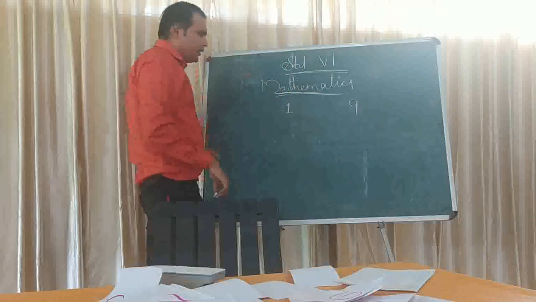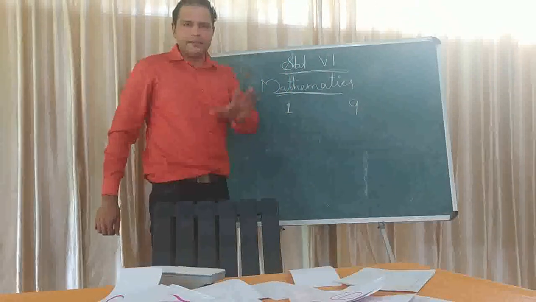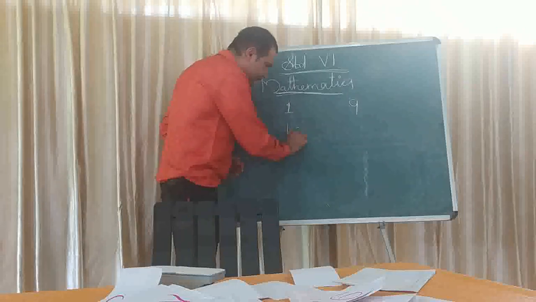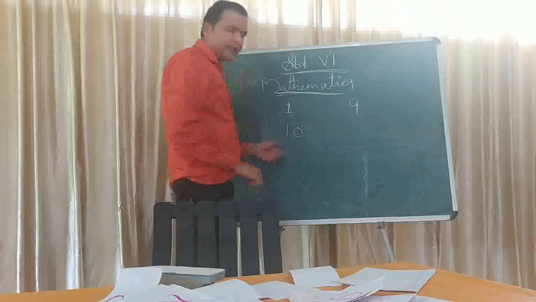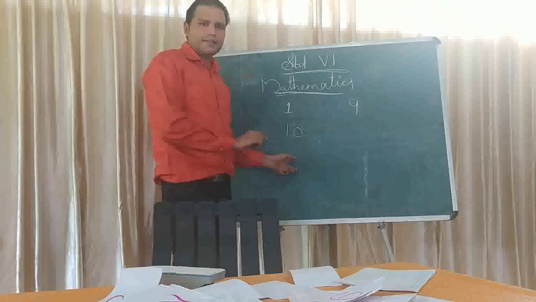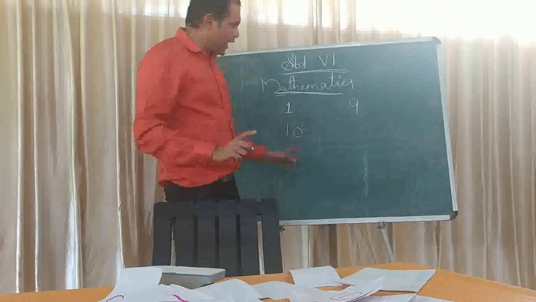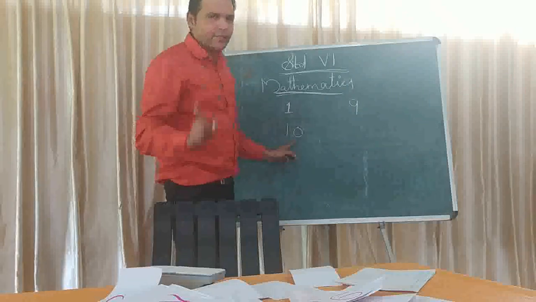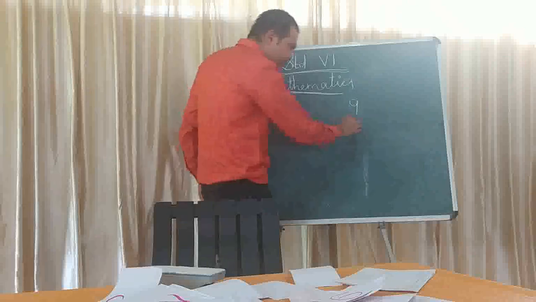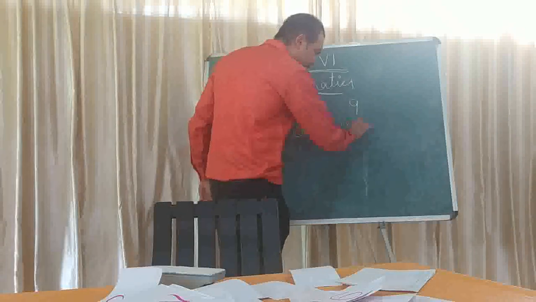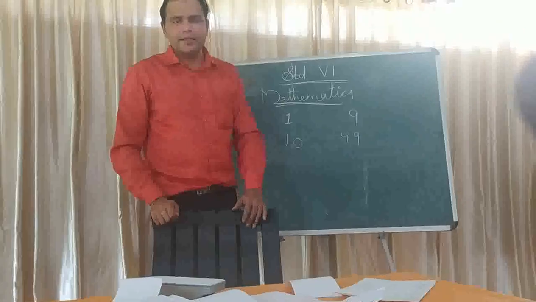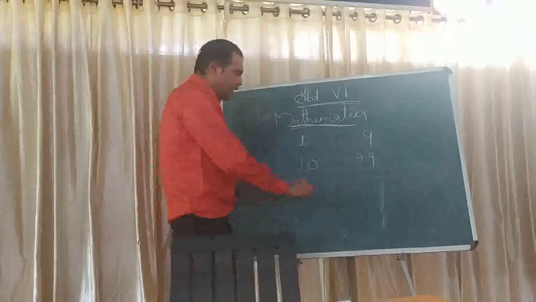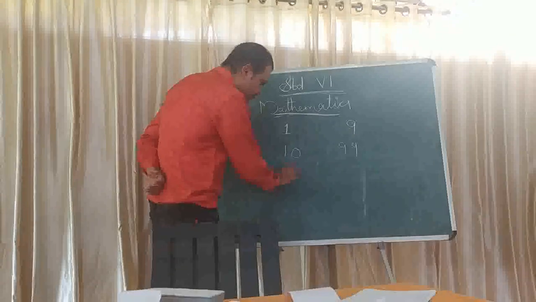Okay. Then after 9, which number comes? 10. How many digits does 10 have? Yes, 2 digits. And 10 is the smallest two-digit number. And I told you 99 is the largest two-digit number. Then after 99, which number comes? 100.